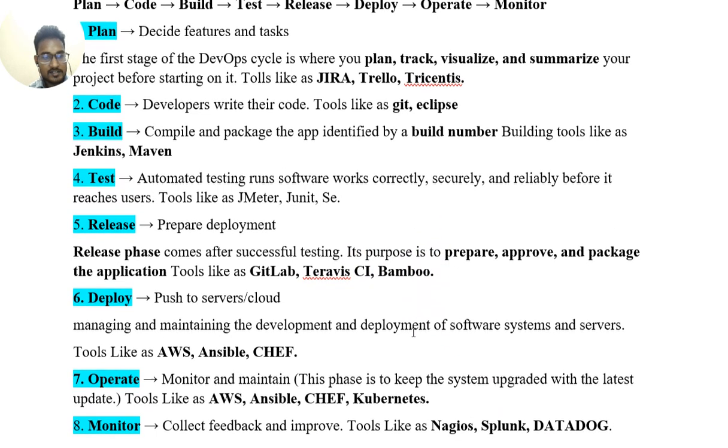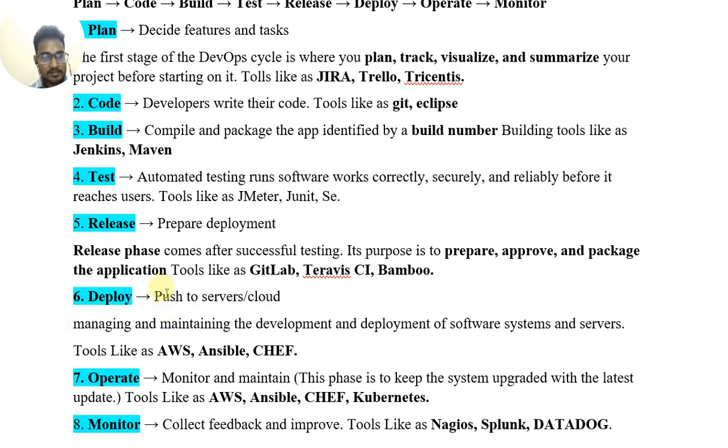Sixth is deploy, push to server. Managing and maintaining the development and deployment of software systems and servers in the cloud. Tools like AWS, Ansible, and Chef.